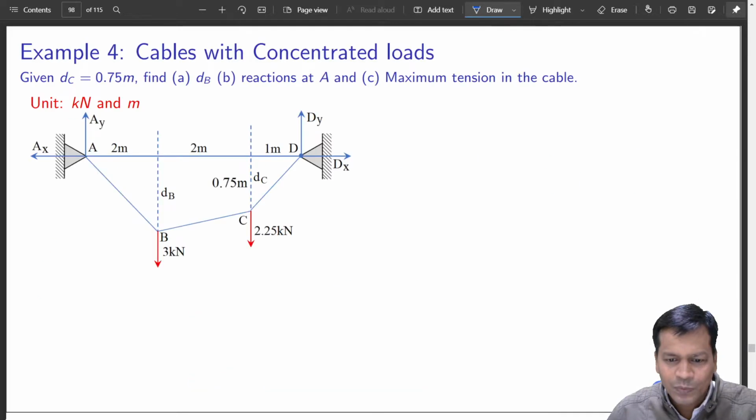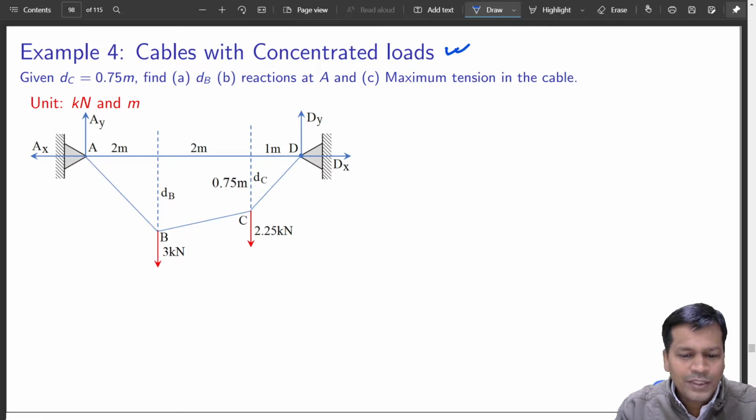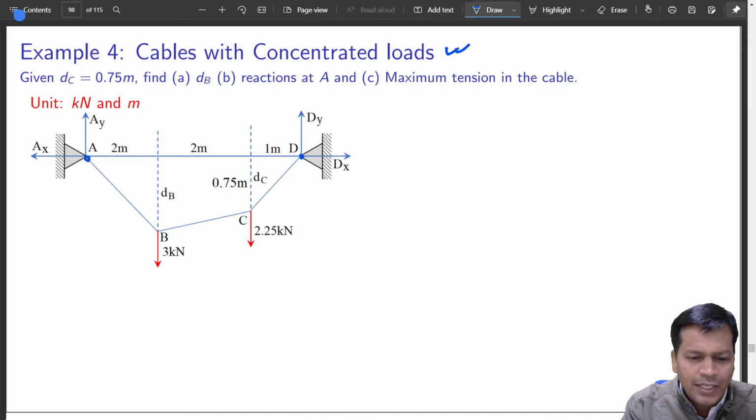Okay, so we'll move ahead with a simple example of concentrated load now. There is no roller or that type of joint over here. It is always a fixed thing. A rope is fixed at an end, and it is mostly like a pin joint.